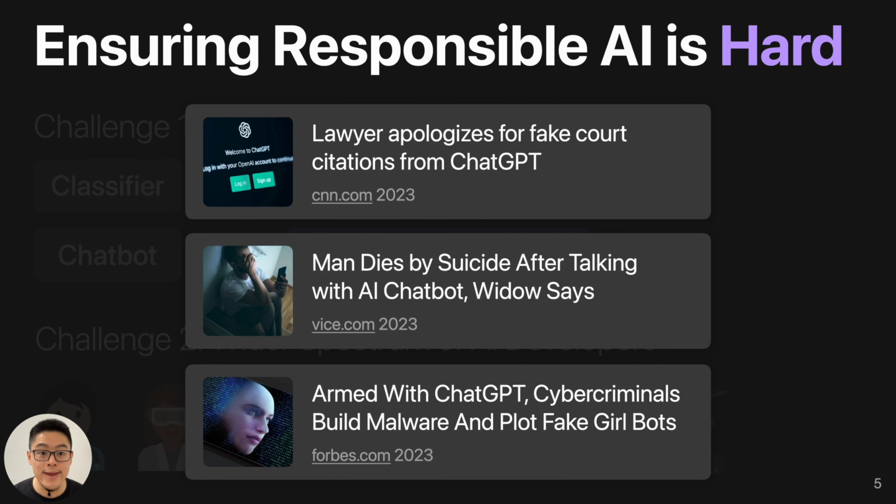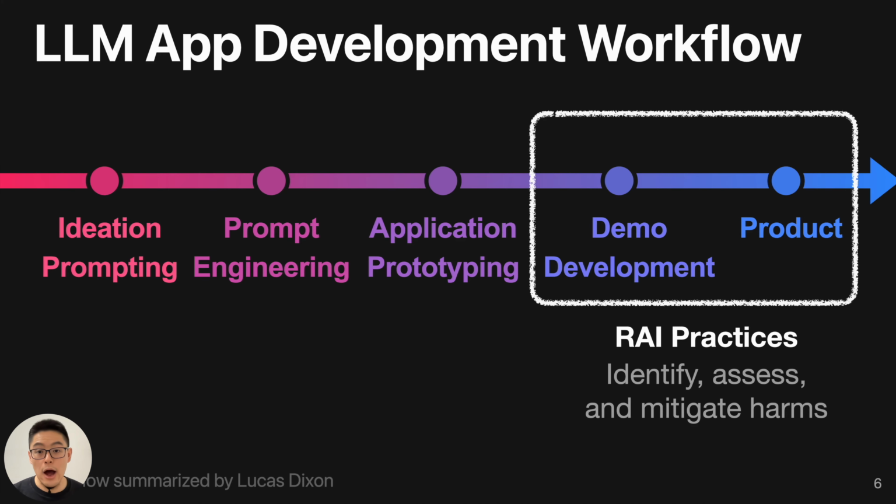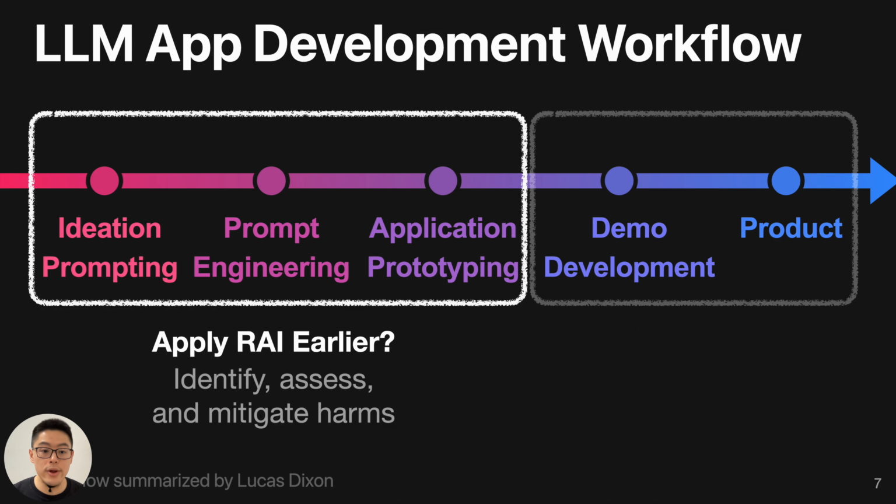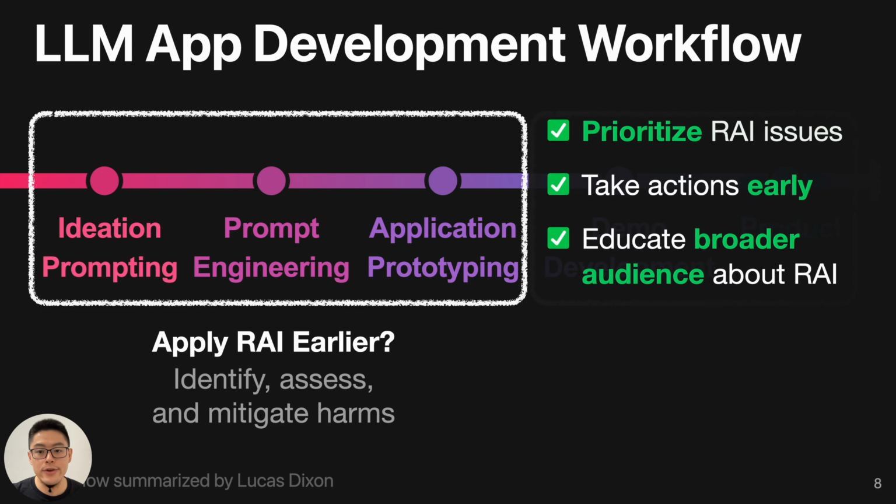Therefore, there is a dire need to educate these new AI prototypers about responsible AI, to avoid their AI apps causing harm in real life. And how do people practice responsible AI in real life right now? People often apply it at the tail end of the development workflow, and we wondered if we can apply responsible AI earlier, to identify, assess, and mitigate harm when they are writing the first prompt. There are several advantages. For example, people can prioritize responsible AI issues and take action early, and we can also reach a broader audience about responsible AI.